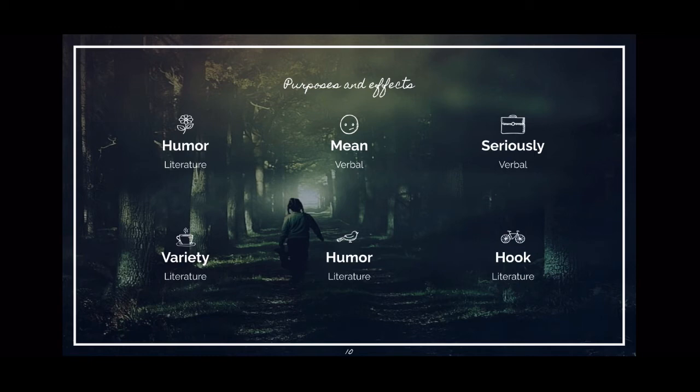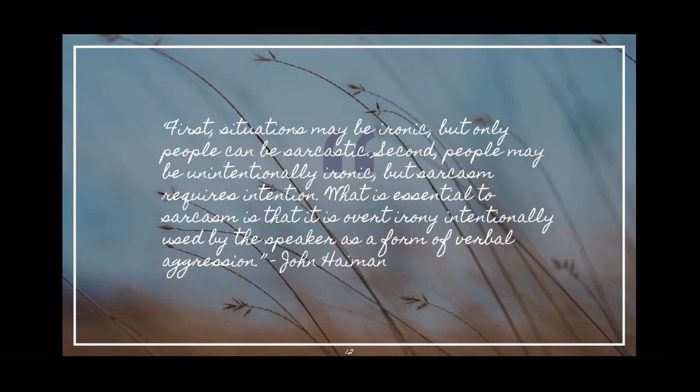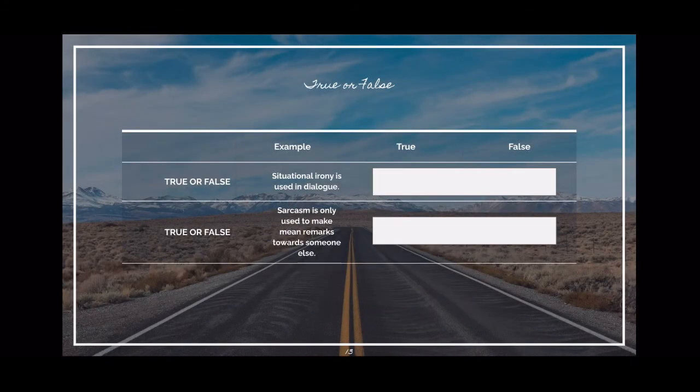In literature, sarcasm's effects are similar. We have the humorous effect, which we already discussed, the variety effect, which is to simply create variety in our texts, and the final way is to hook readers into wanting the character to be redeemed. Ways to include sarcasm in your daily vocabulary are to write or say unnecessary comments in accordance with the type of sarcasm you want to include. This is a quote explaining the differences between these two figures of speech. Basically, sarcasm has to have intention and meaning, but irony can be solely about a situation. No intentions involved.